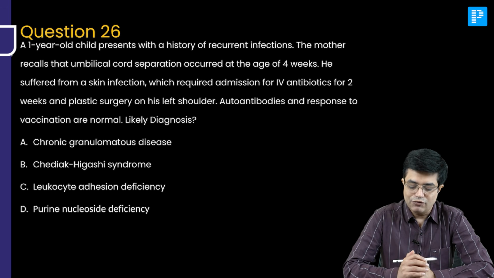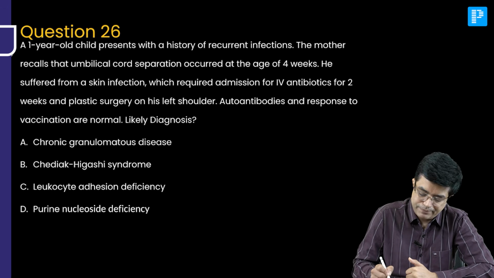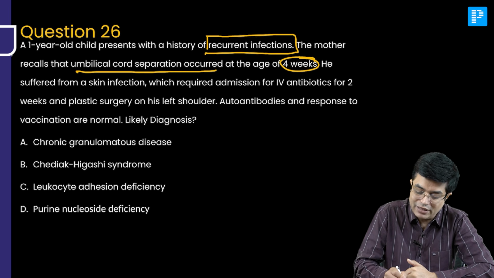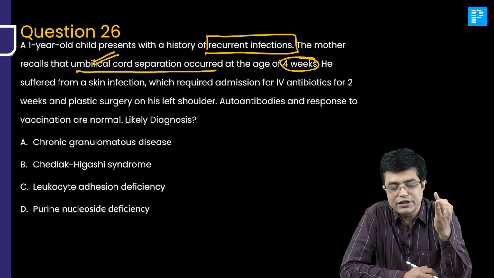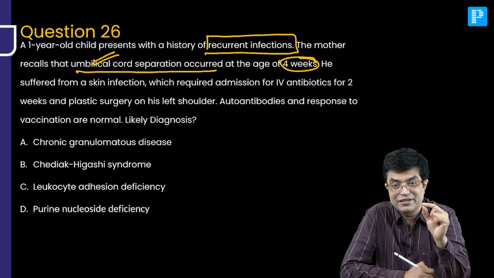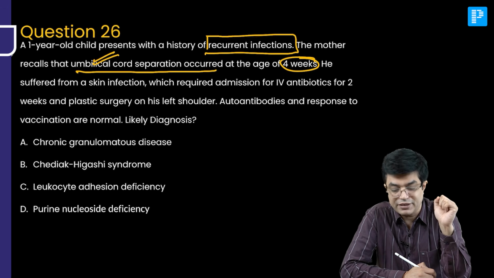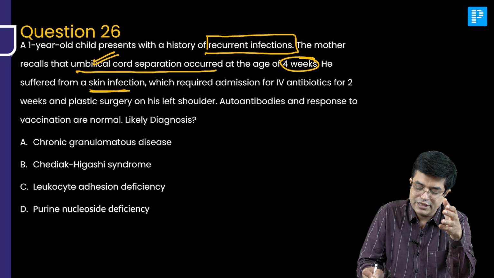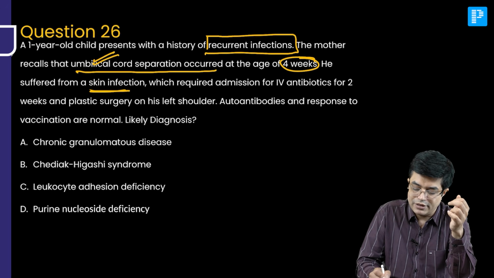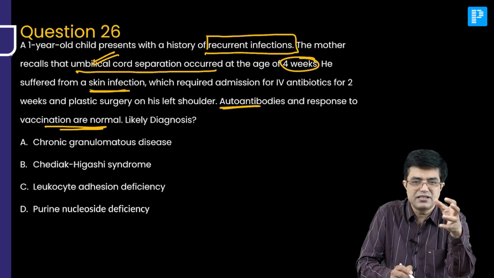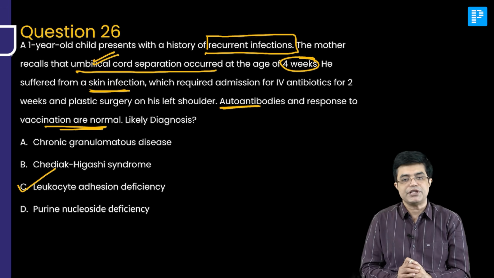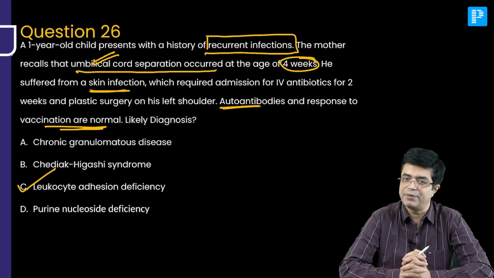Question number 26. A 1-year-old child with a history of recurrent infection. The mother recalls umbilical cord separation at the age of 4 weeks, quite late umbilical cord separation. Recurrent infection, delayed fall of umbilical cord. I have already told you in my videos, leukocyte adhesion defect, which is a phagocyte problem, should be suspected. There was a skin infection also which required admission. Autoantibodies are absent and response to vaccination is normal, meaning the B cell function is not affected. What is the likely diagnosis? Patient is having leukocyte adhesion deficiency. Multiple subtypes, which we have already discussed.